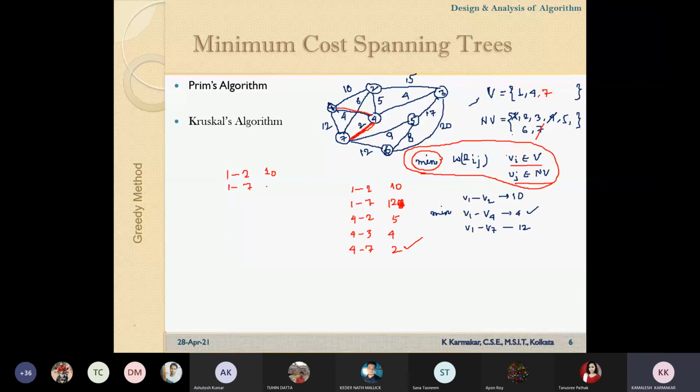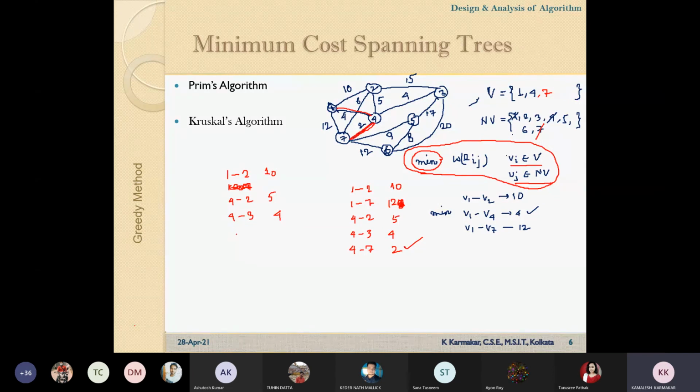Sir, why 1 to 7? 7 is visited. 7 belongs to this set. Oh, sorry, 7 is visited. Okay, only 1 to 2 will be there. Then from vertex 4, 4 to 2, its cost is 5. 4 to 3, its cost is 4. 4 to 5, not connected. Nothing more.